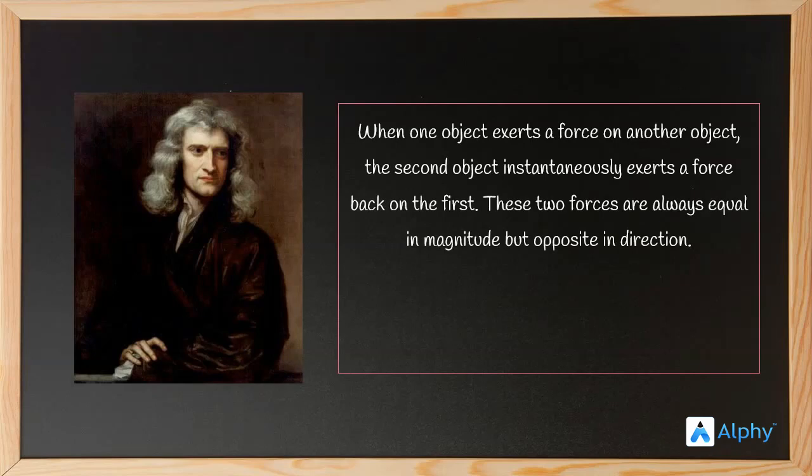When an object exerts a force on another object, it is called action. And when the other object instantaneously exerts a force back on the first object, it is called a reaction. An easier and much more popular way to say the third law is, to every action, there is an equal and opposite reaction. You may have heard this in regular vocabulary, but it is now time to understand this in terms of physics. So this is the third law of motion as given by Newton.